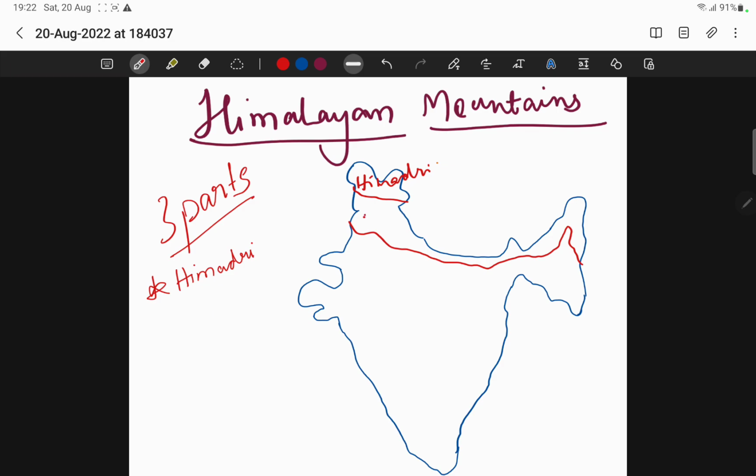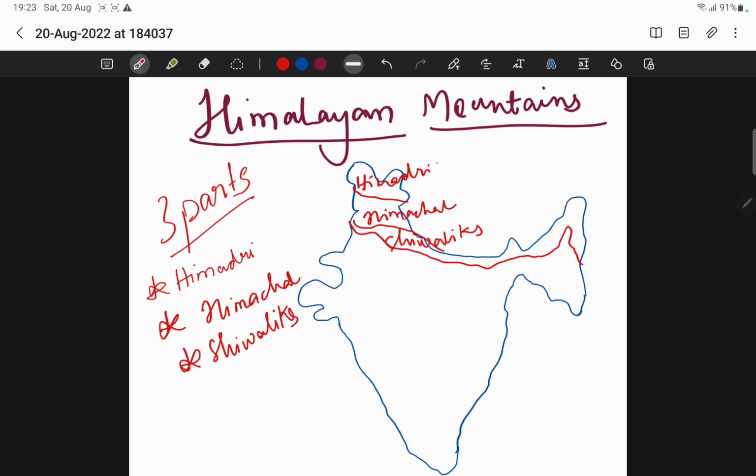The second part is known as Himachal. The third part is known as Shivaliks. These are all 3 parts of the Himalayan mountains of India.